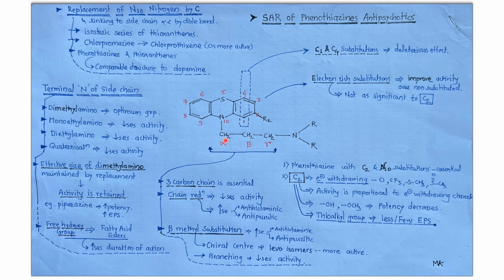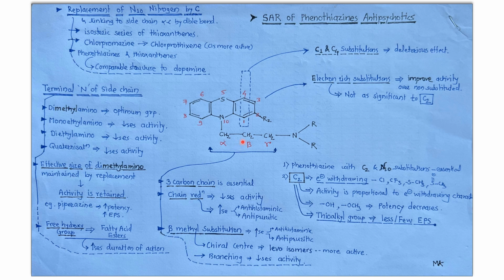So, beta substitution. This is your alpha carbon atom, this is beta and this one is gamma. So at the beta position, if we add a methyl substitution, this will again cause an increase in antihistaminic activity as well as antipruritic activity. Beta substitution means replacement of one of these hydrogen atoms by a substituent, and this will generate a chiral center at the beta position.